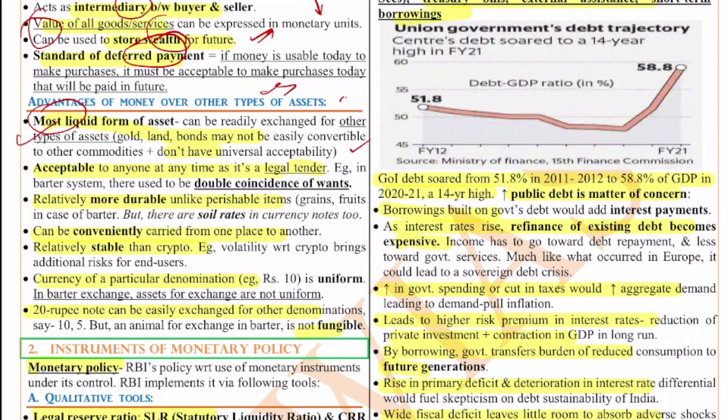Also, money is acceptable by everyone. Even if you don't have the item that the other person wants, you can still do the transaction, because money will be accepted universally. It is acceptable to everyone at any time, as it's legal tender. For example, in the barter system there used to be a double coincidence of wants. That means you should have what the other person wants, and the other person should have what you want. That is very important in the barter system, but here that is not important. Another thing is that money is relatively more durable. That means its value does not dip or reduce over time.